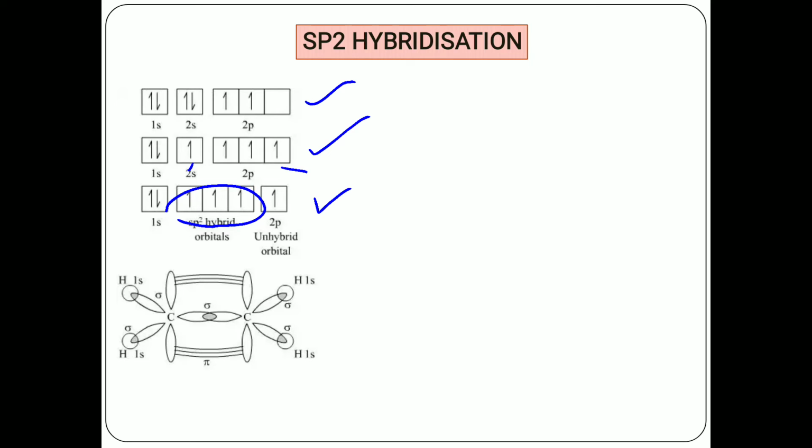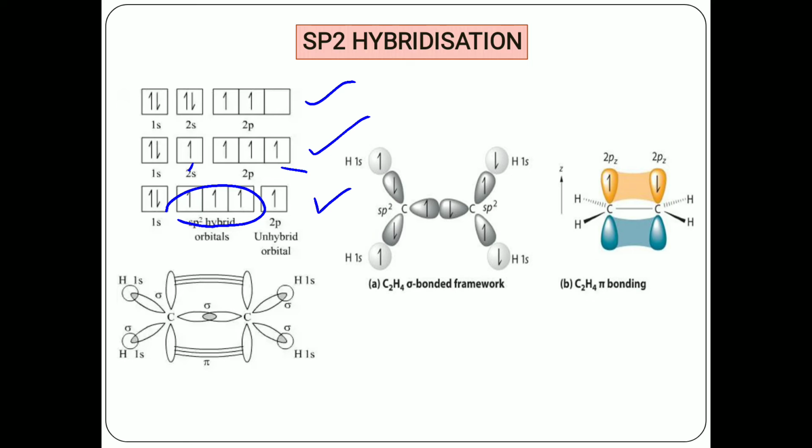Here we have the structure of the ethene molecule with the carbon-carbon double bond, in which the single bond is a sigma bond and the double bond includes a pi bond. This double bond is between the carbon atoms, and single bonding is between the C and H atoms, giving the ethene structure, C2H4, and the bond angle in this molecule is 120 degrees. So this is all about sp2 hybridization.